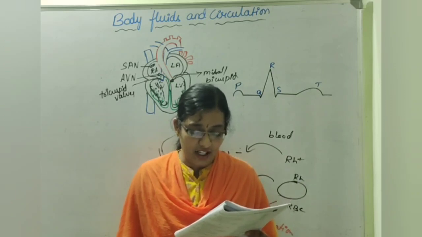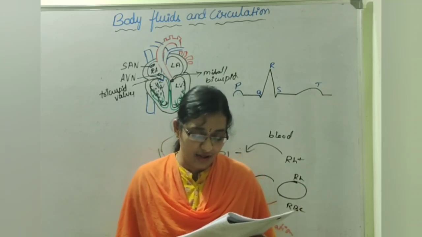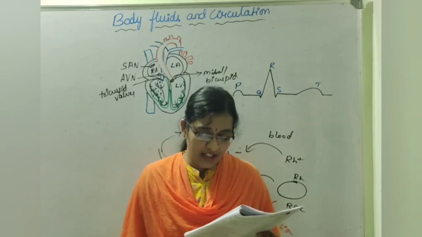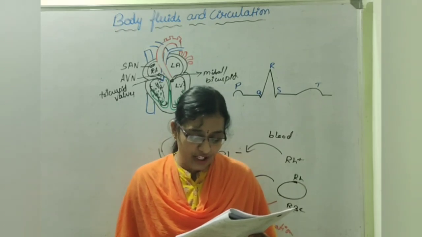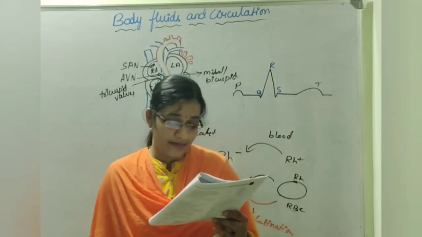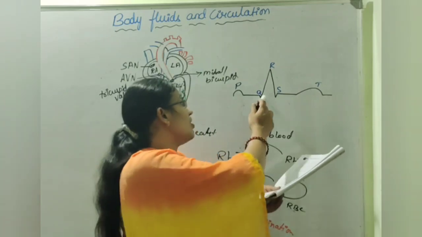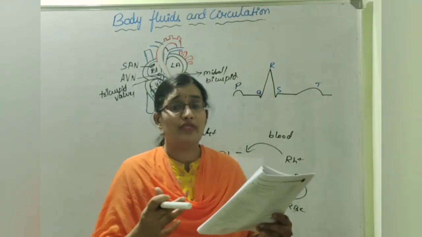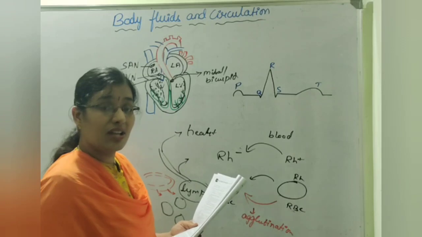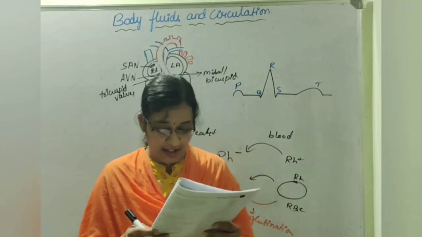Next, in a normal ECG recording, the heart sound will occur: option 1, on the P wave and at the end of QRS complex; second, at the end of P wave and on the T wave; third, on the QRS complex and at the end of T wave; and fourth, at the end of QRS complex and on the T wave. Heart sound occurs on the QRS complex and the end of T wave. Why? Because QRS indicates the ventricular systole. When the powerful contraction of ventricles occurs, there will be a sudden closure of the mitral valve, that is the bicuspid valve, and hence sound will be produced there.